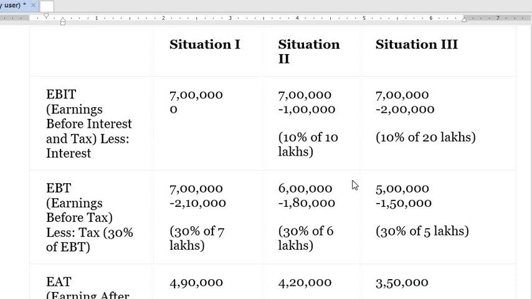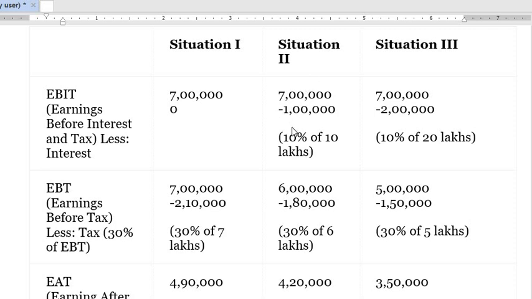EBIT remains 7 lakh rupees. So EBIT is 7 lakh, 7 lakh and 7 lakh for the 3 situations. In the first situation there is no interest because there is no debt. All the finance is done from equity shares, so there is no debt.